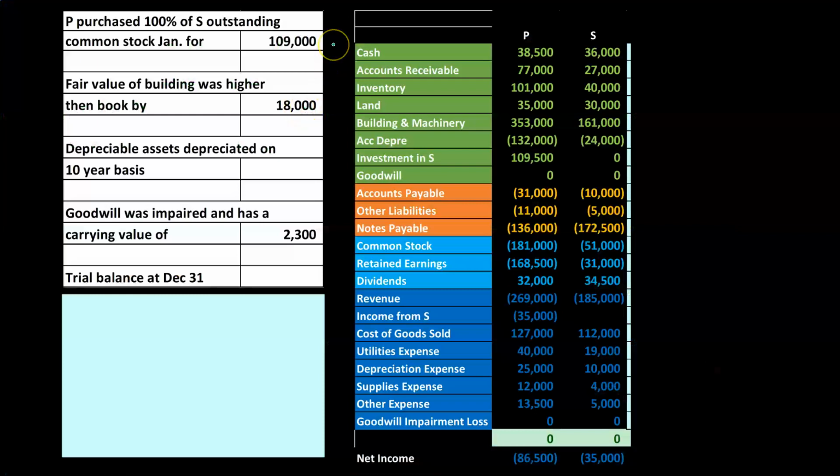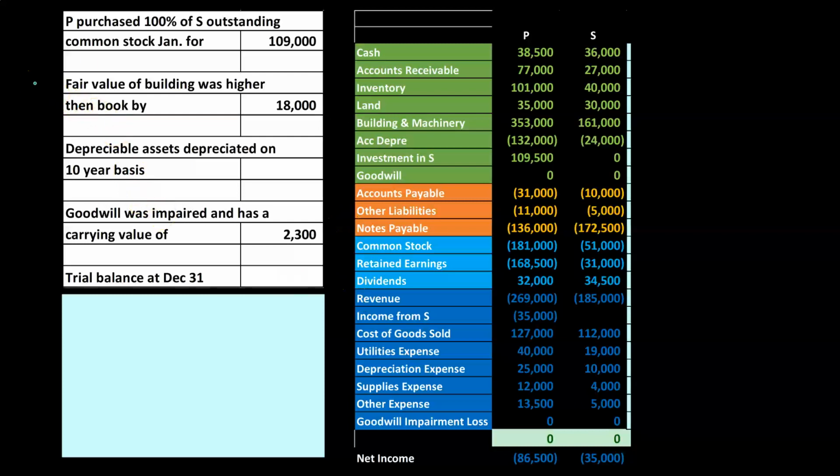Here we have our information on the left where we have P purchased 100% of S, P being the parent, S being the subsidiary, outstanding common stock in January for $109,000. So the purchase took place, we're going to say at the beginning of the year in January, consolidation taking place at the end of the year. You can see that because we will be dealing with these dark blue accounts, income and expense account, the temporary accounts down below with regards to the consolidation.